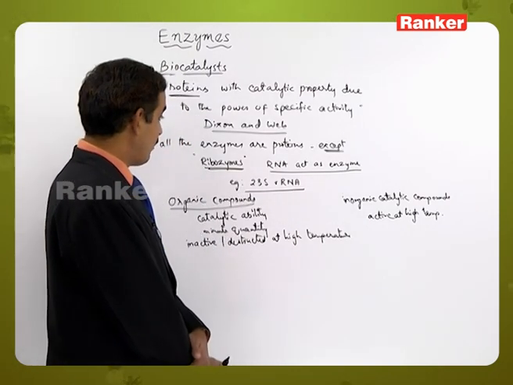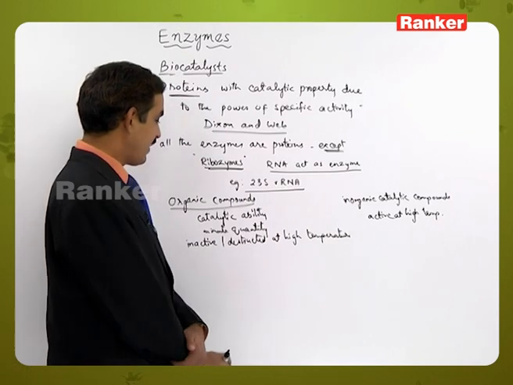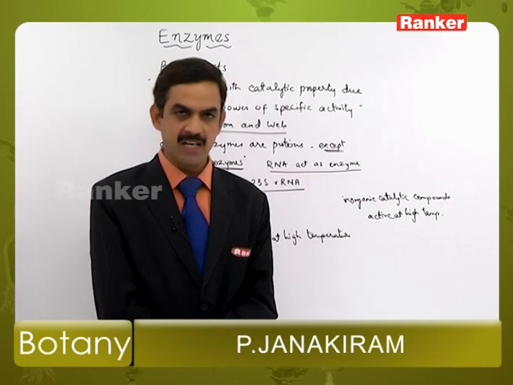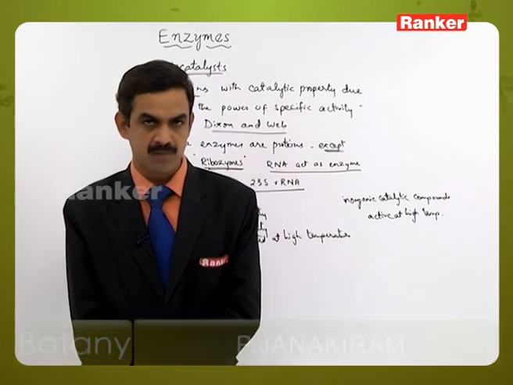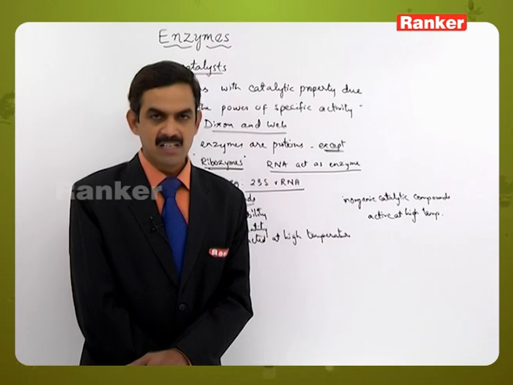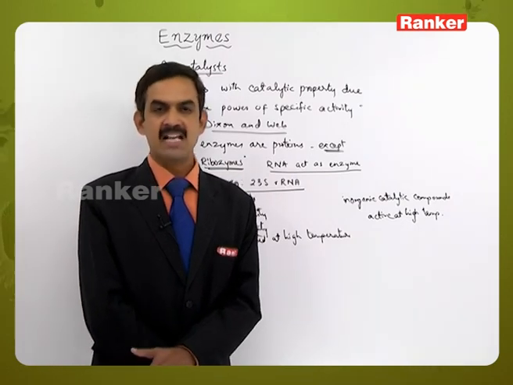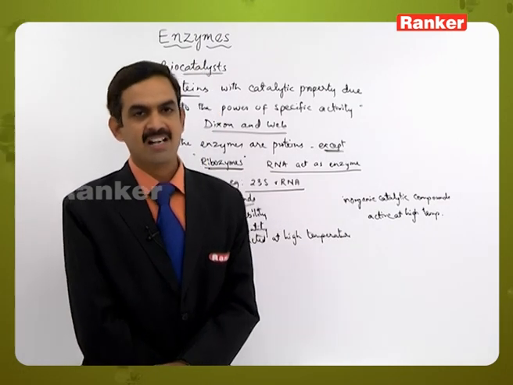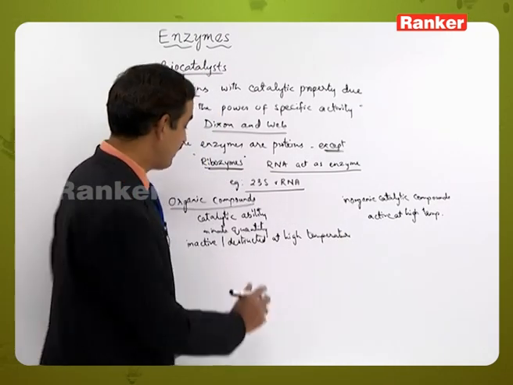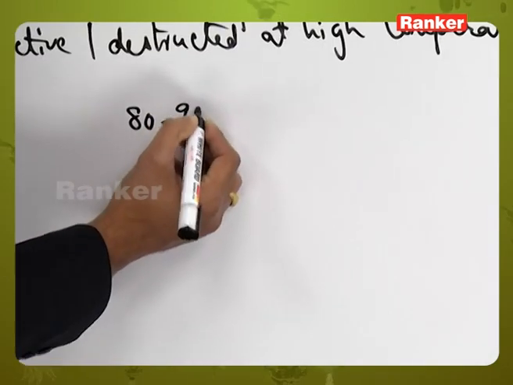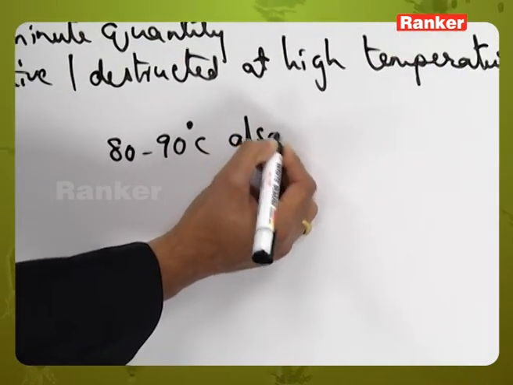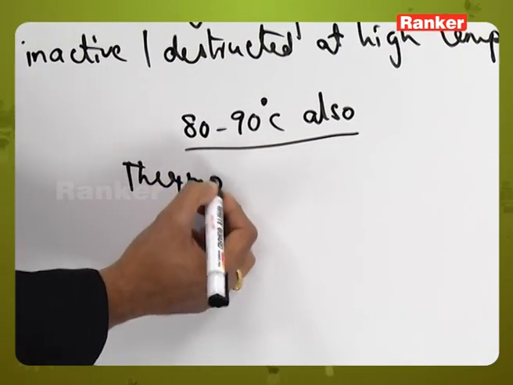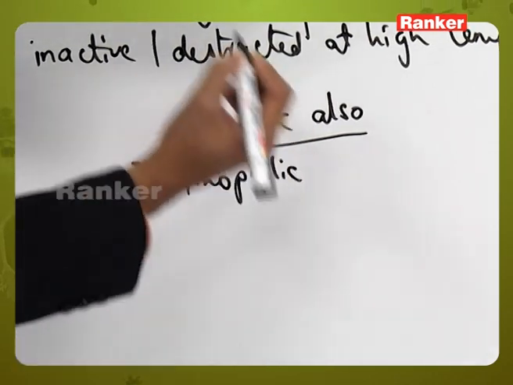Apart from this, some of the living organisms can survive at high temperatures, like in sulfur springs. Those organisms also have enzymes, and enzymes derived from those organisms are functional or active at high temperatures, at about 80 to 90 degrees centigrade also. These are the exceptions, derived from thermophilic organisms.